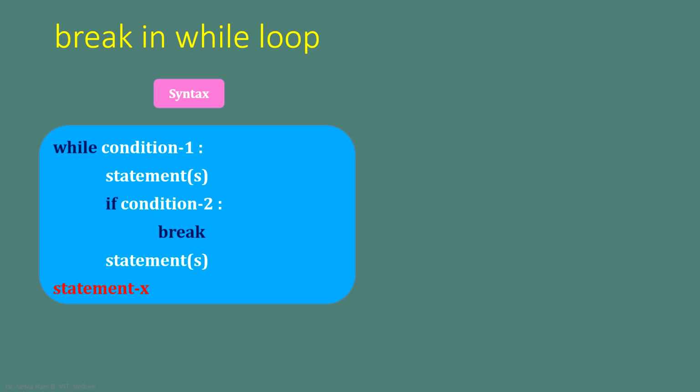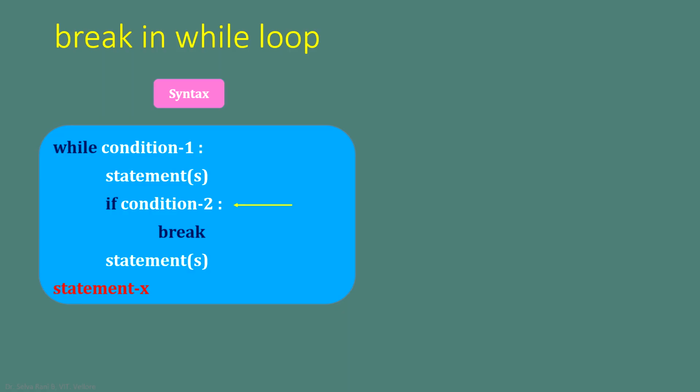Here, condition 1 is checked. The condition 1 results in either true or false. The while loop executes the set of statements if and only if the condition yields a value true. Let us assume that the condition is giving a value true. Now, the set of statements below the while loop are going to be executed.